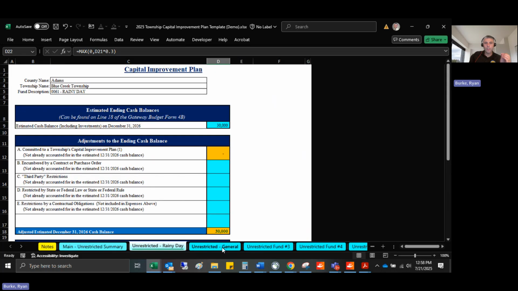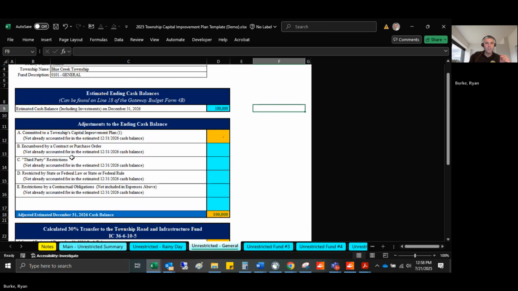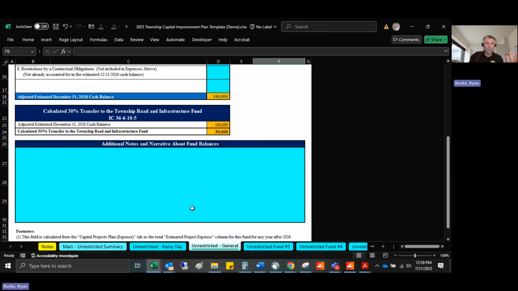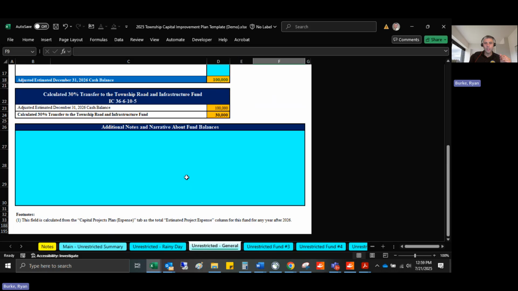So let's go on and do the general fund as well. Let's say I have $100,000 in cash projected at the end of 2026 for our general fund. We've not done the capital improvement plan expenditure tab yet, so this is 0. But if we do have any expenses for the general fund after 2026, those we pulled in and further reduce that cash balance. But let's say we don't have any encumbrances or other adjustments that would reduce this further besides those capital improvement plan expenditures, which we'll work on in just a minute or two. So in this case, 30% of 100,000 is $30,000. This is where you can add a note or narrative about this if you'd like to.